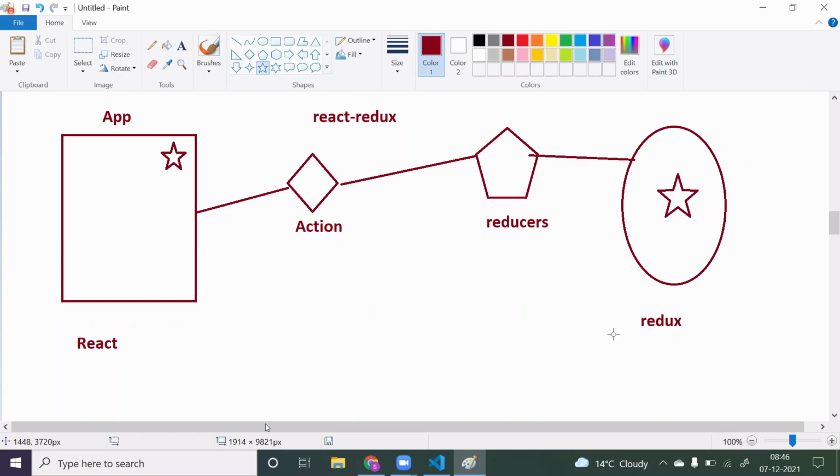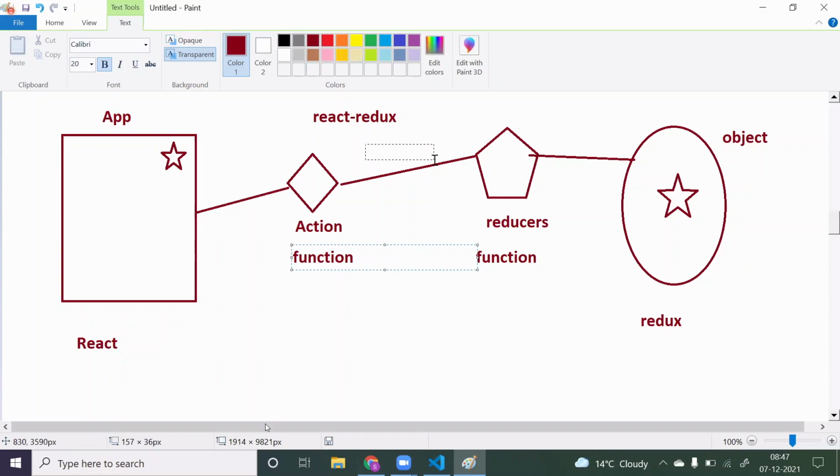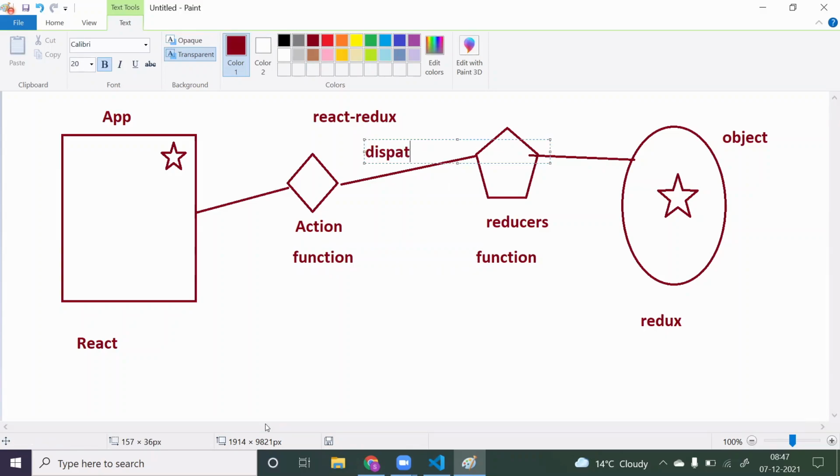So basically, technically, this Redux is nothing but one object, one global object. Reducer is nothing but a simple JavaScript function. Action is also nothing but a JavaScript function. Now if you want to pass the data from the action to the reducer, then Redux gives you a special function called dispatch. Using this dispatch function, you can pass the data from action to reducer.